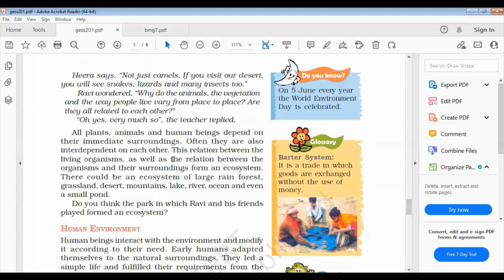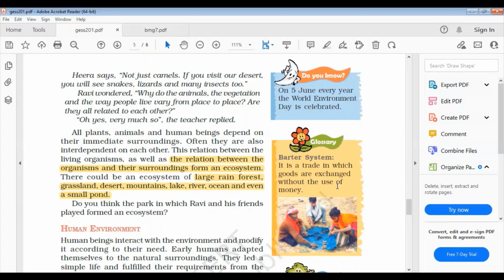Each and every plant and animal depends on the others, and they are often interdependent. The relation between living organisms is known as ecosystem. And there could be an ecosystem of a large rainforest, grassland, desert, mountains, lake, river, ocean, even a small pond. Every area has its own type of ecosystem. So here you get the question, what do you mean by ecosystem?